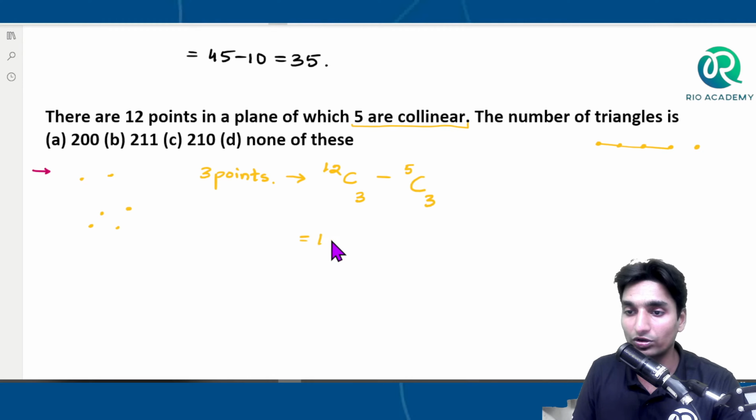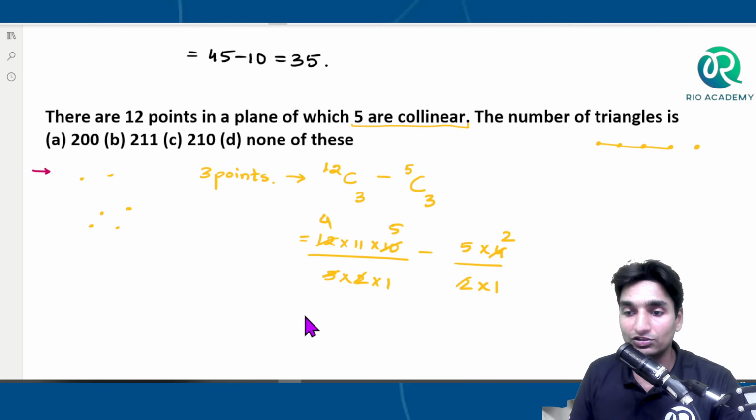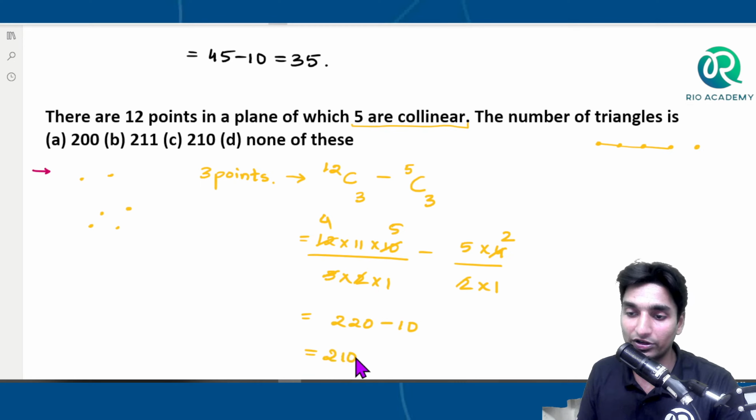And this is what guys? 12 into 11 into 10 divided by 3 into 2 into 1, okay, minus 5C3, which is nothing but 5C2, so 5 into 4 divided by 2 into 1. So 2 ones are and 2 twos are, so here once again 2 ones are and 2 fives are, 3 ones are and 3 fours are. 11 into 4 is 44, 44 into 5 guys, that is nothing but 220, 220 minus 5 into 2 is 10, and that is nothing but 210.